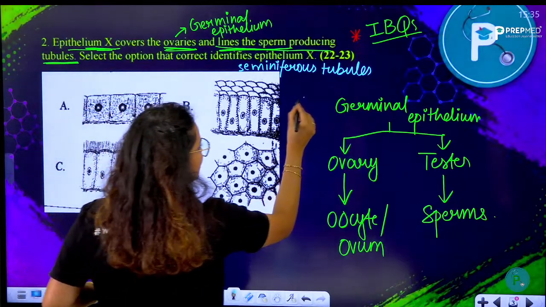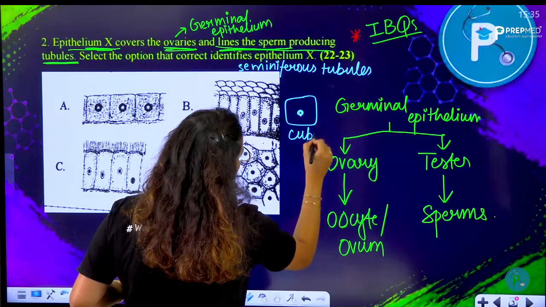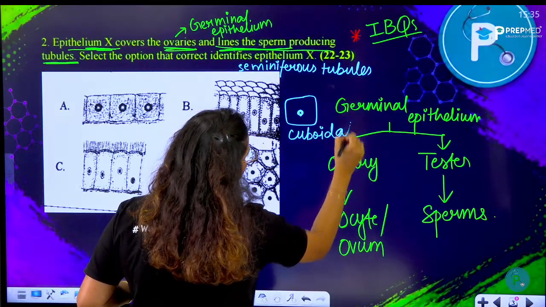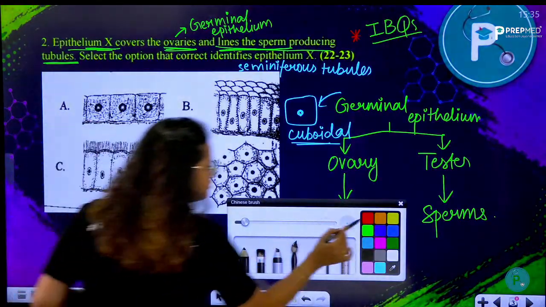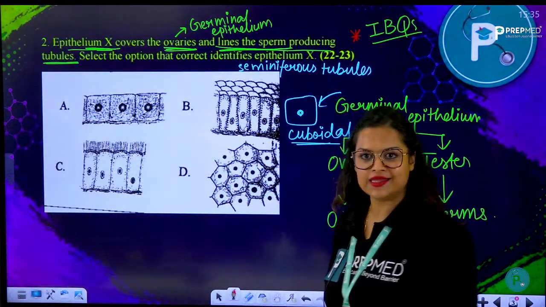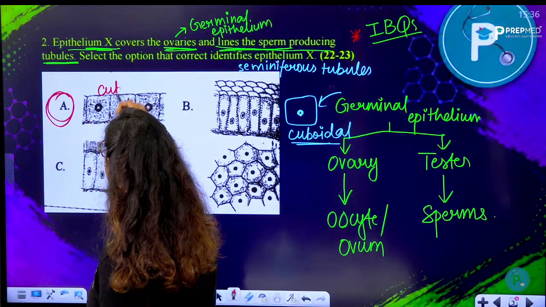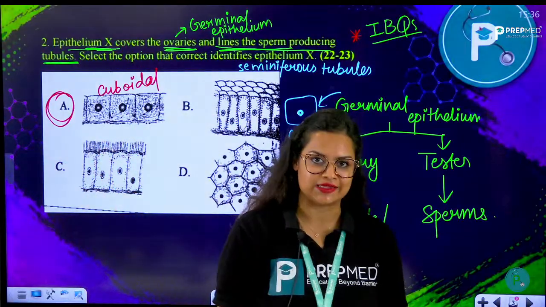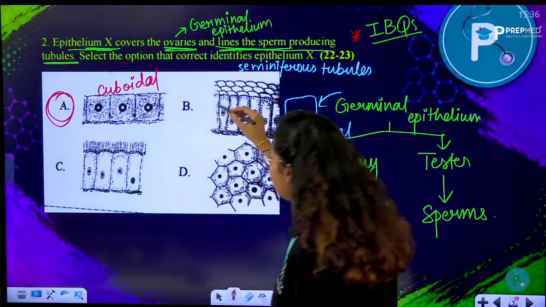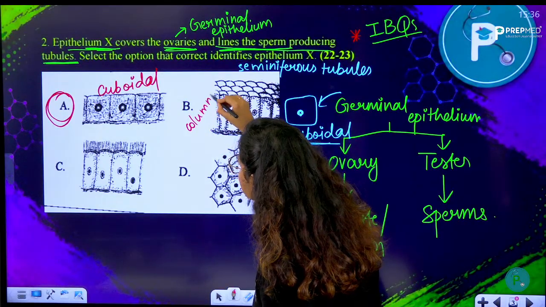Germinal epithelium looks somewhat like this, cuboidal in shape. Germinal epithelium is cuboidal, cube shape, square shape. So which of the following diagrams looks like this? Of course this one. This is a cuboidal shape structure. So I would say A is going to be the right answer. If you look at B, it is quite elongated. This is columnar shape, right?